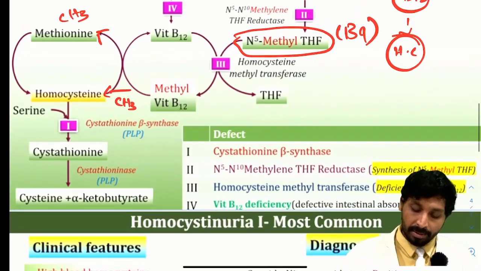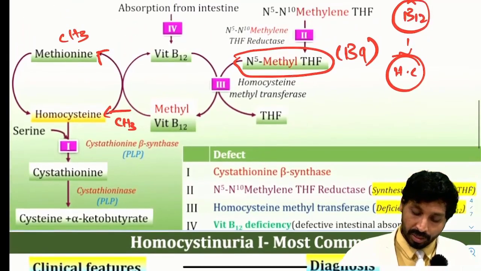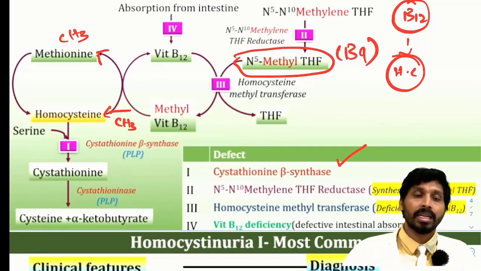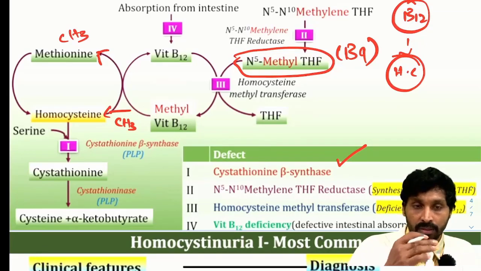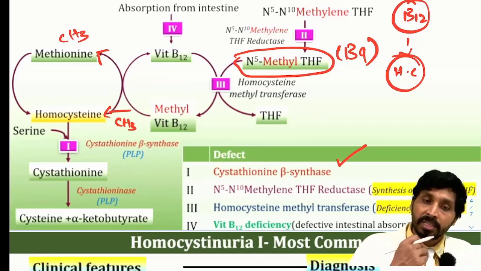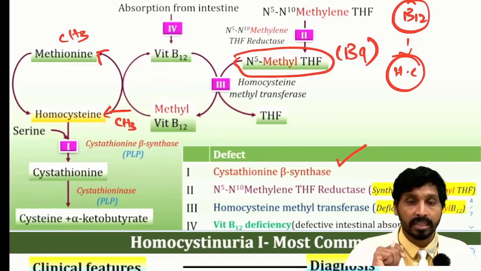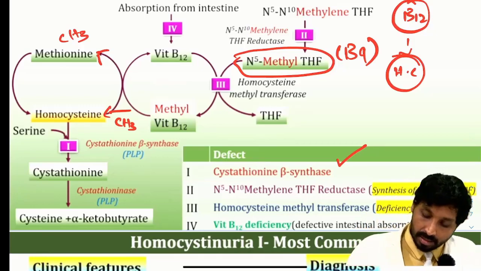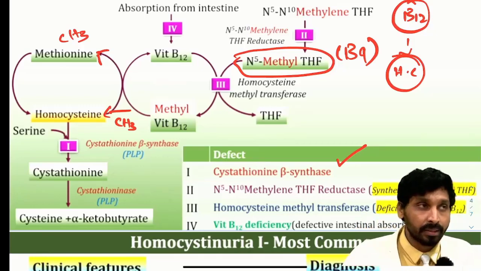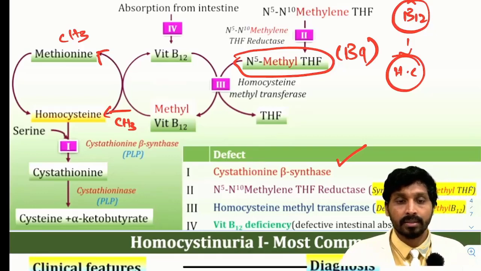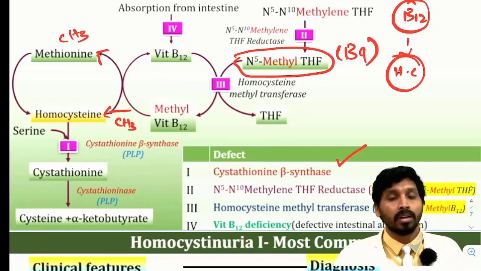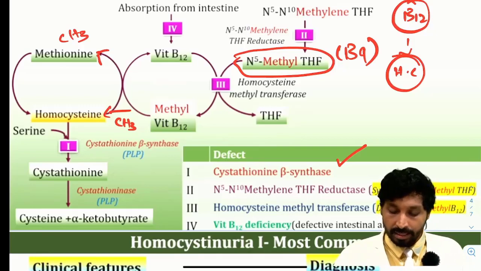So here there might be defects for homocystinuria. You can make out, one is cystathionine beta synthase deficiency, because as cystathionine beta synthase is not further processing the homocysteine, homocysteine will be accumulated. That is one probable reason. And the second reason is B9 deficiency, that is N5 N10 methyl tetrahydrofolate reductase, and third one homocysteine methyl transferase.